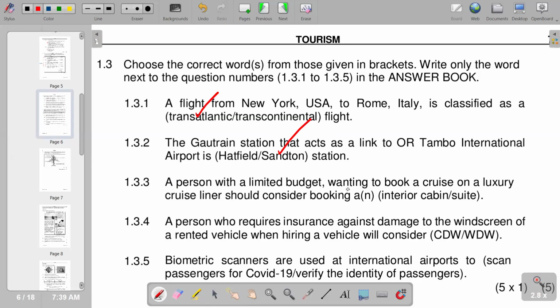Then we go to number 3. A person with a limited budget wanting to book a cruise on a luxury cruise liner should consider booking an interior cabin or suite. So the correct one is interior cabin. Then a person who requires insurance against damage to the windscreen of a rented vehicle when hiring a vehicle will consider the options given. So we move on to 1.3.5.